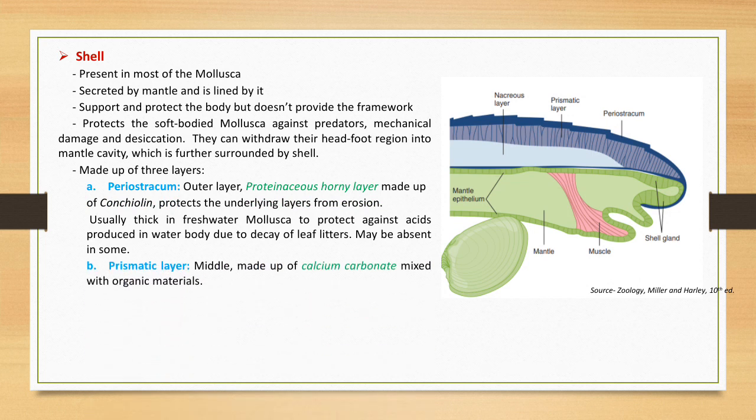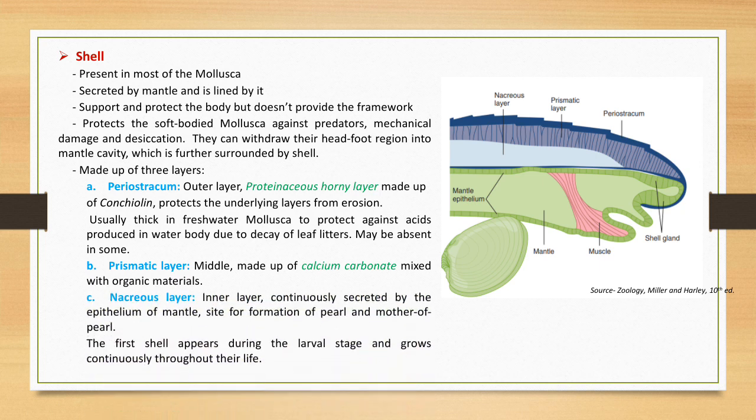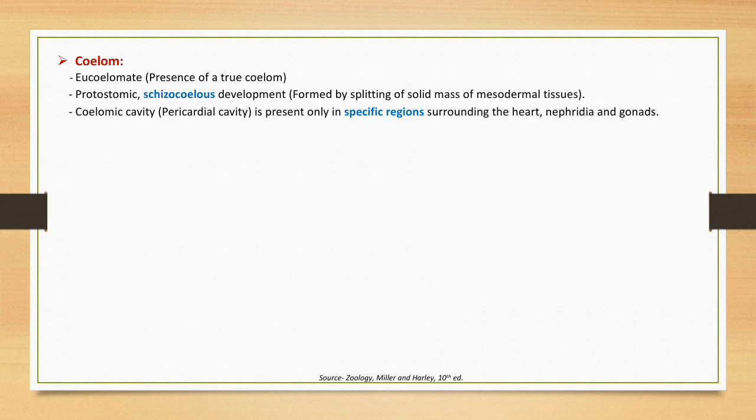The second and middle layer is prismatic layer, which is made up of calcium carbonate mixed with organic material. The third and inner layer is nacreous layer, which is continuously secreted by the epithelium of mantle. It is the site of formation of pearl and mother of pearl. The shell appears during the larval stage and it grows continuously throughout their life.